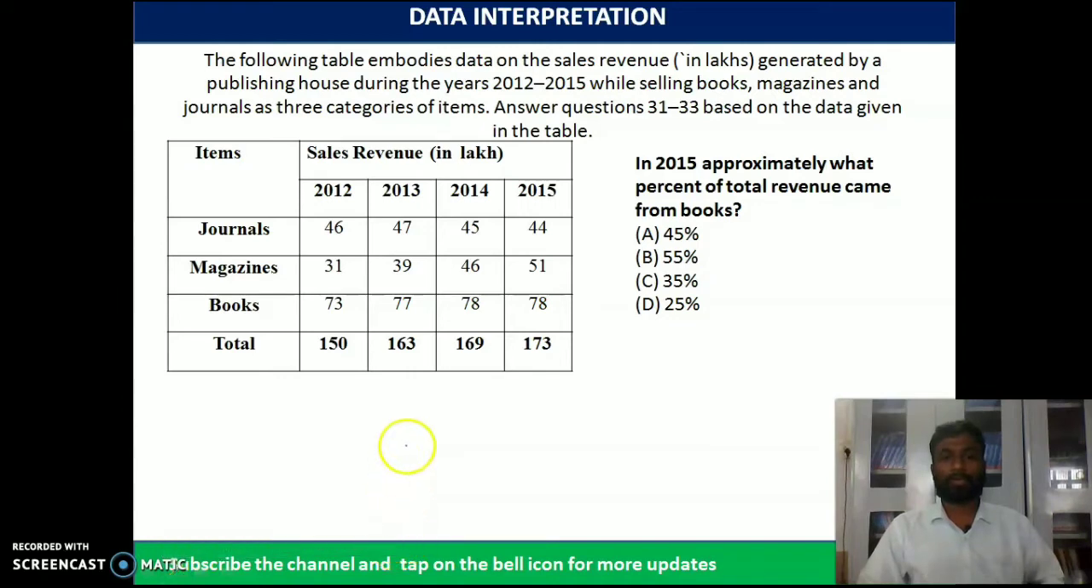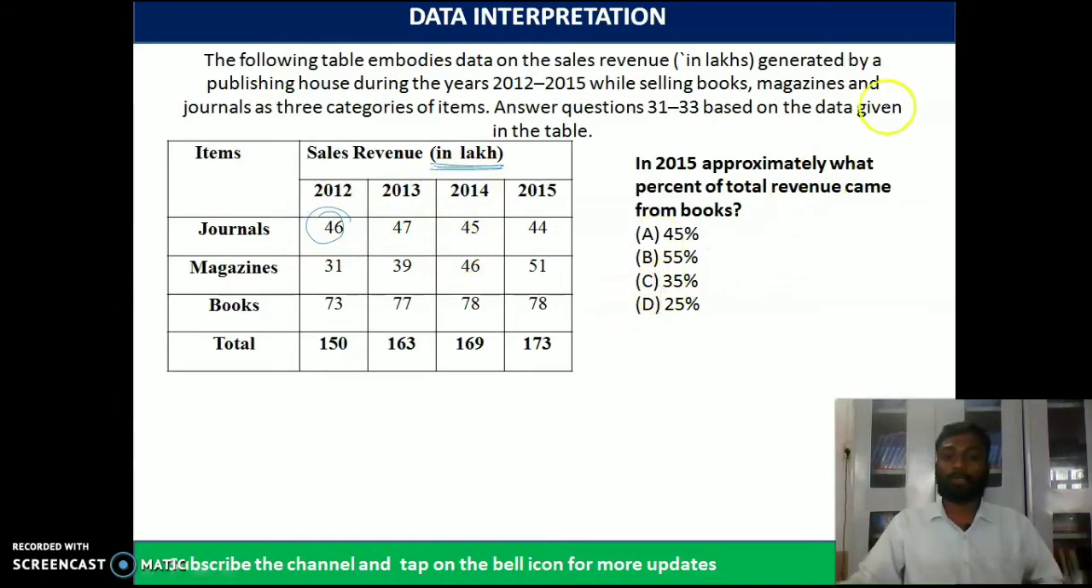So moving forward, we have some items like journals, magazines, books. This is a tabulation model question. You can see in the column we have items, in the row we have year wise: 2012, 2013, 14, 15 we have journals. Try to understand the figures they have given. These are denominated in lakhs, for example this is 46 lakhs.